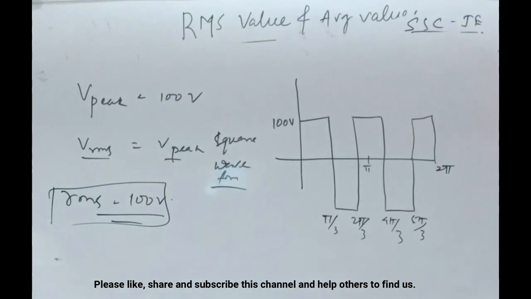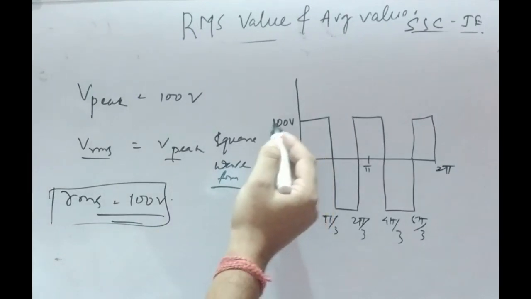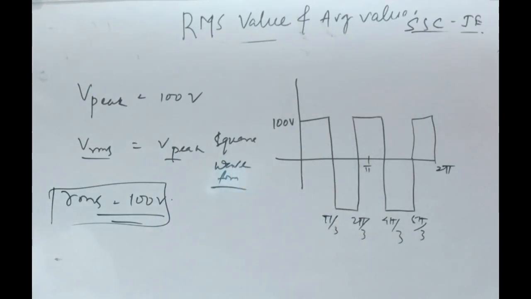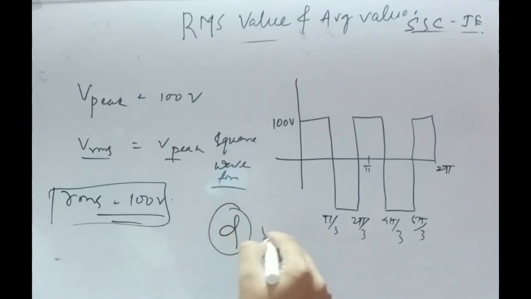And you will be surprised that the previous question and this question are from GATE previous year papers. So this is a GATE level question, and see how you can do it without using a pen or paper. Because I can see here the V peak is 100 volt, so I can directly choose the option having an RMS value of 100 volt, that is option D here.